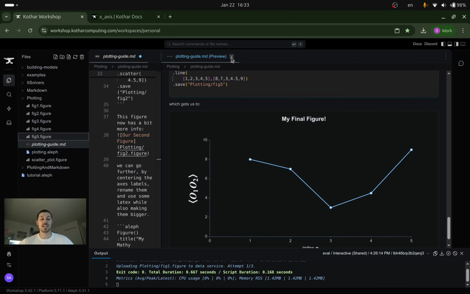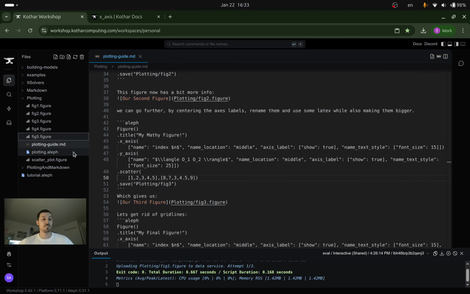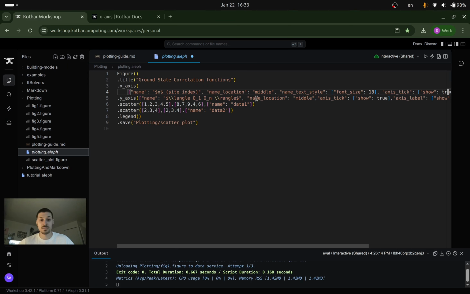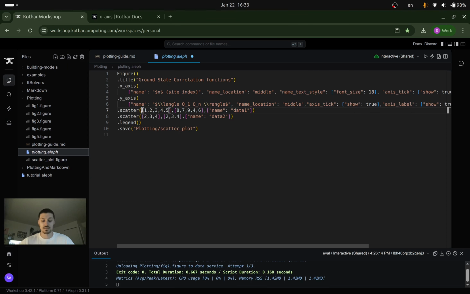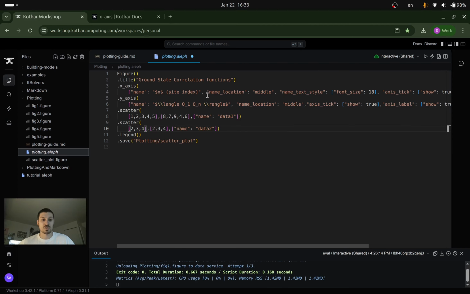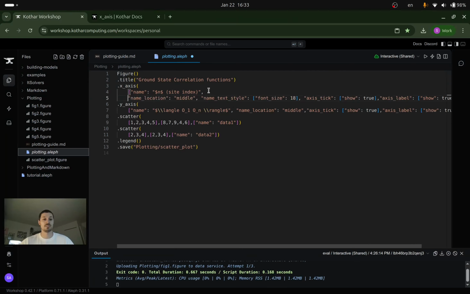Okay, so that's plotting in the Markdown environment. But what could be the case too is you might just want to make a raw Aleph script and you just want to plot it, which is more than fine. So in this case, it's nearly identical. I'm just writing Aleph code. Here I'm going to indent to make it a little bit clearer what I'm doing. I'm scattering twice. So here I extended all the options, which you don't need to do. We could make this a little bit more robust, but I will not do it this way.